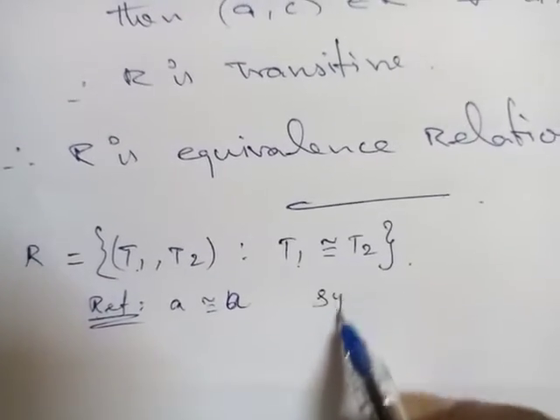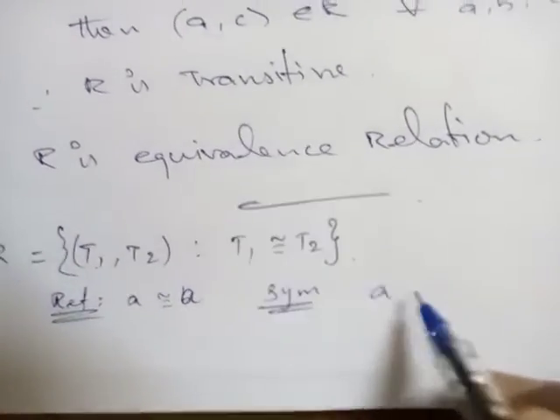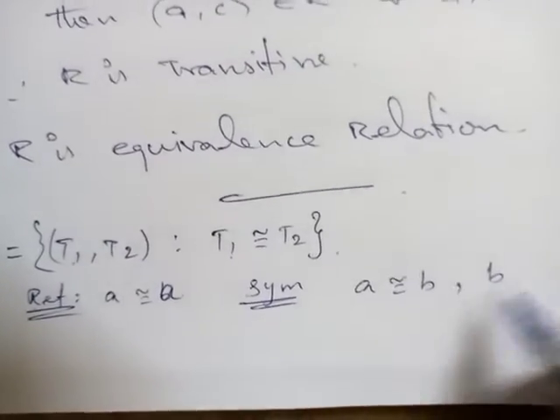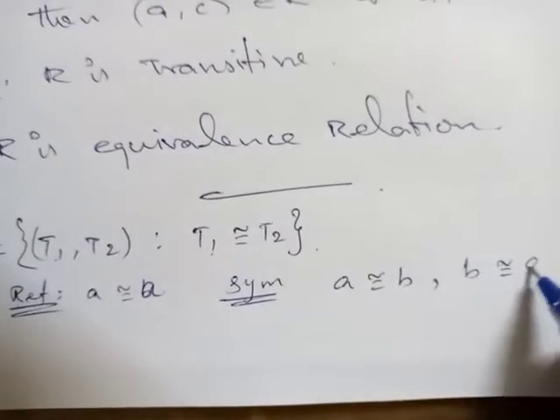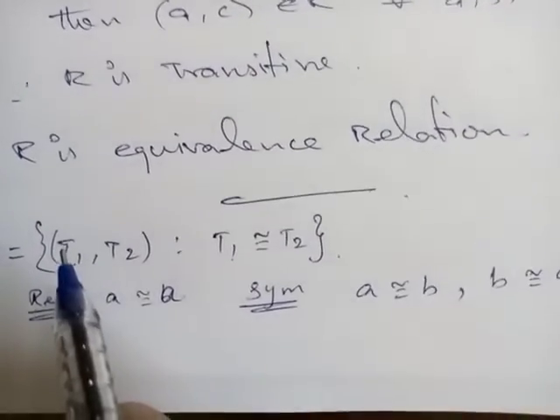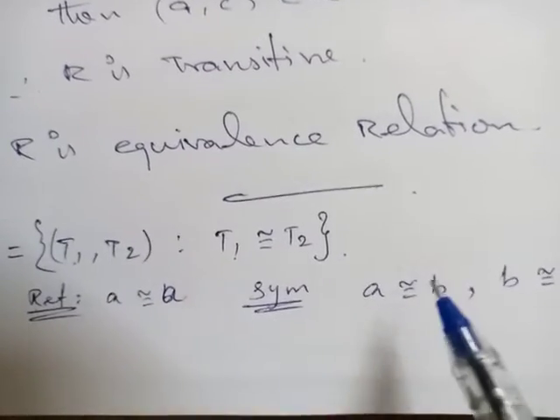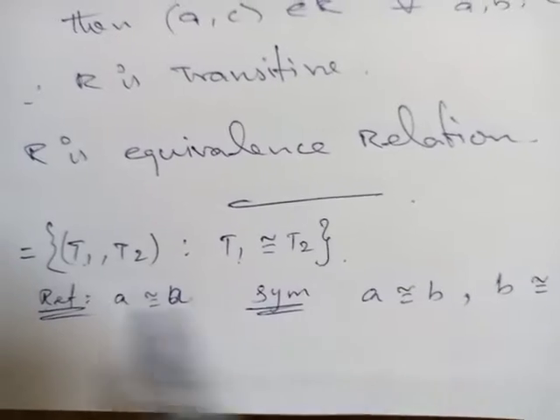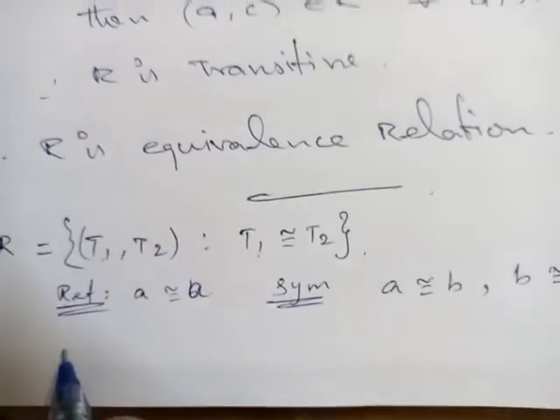Then symmetric: A is congruent to B, then what can we say? B is congruent to A. Great. For example, I am writing AB. Actually, you have to write (T1, T1), (T1, T2), (T2, T1). Then transitive means